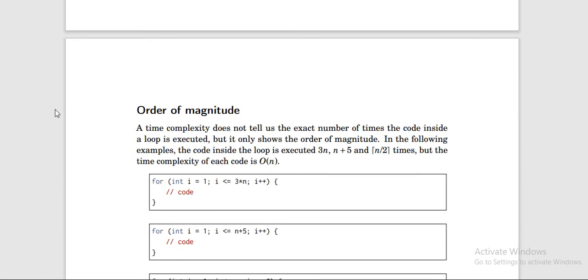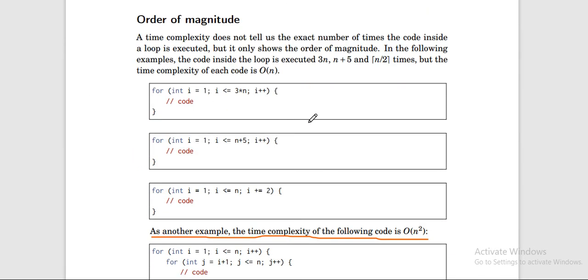Then, order of magnitude. What is order of magnitude? Let's study that. Basically, time complexity does not tell us exactly how many times the loop has executed, but it just tells us the order of magnitude, meaning roughly how many times it can be executed.